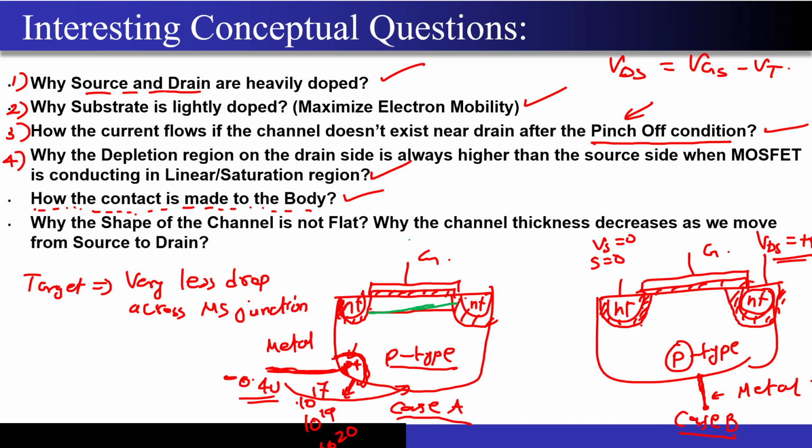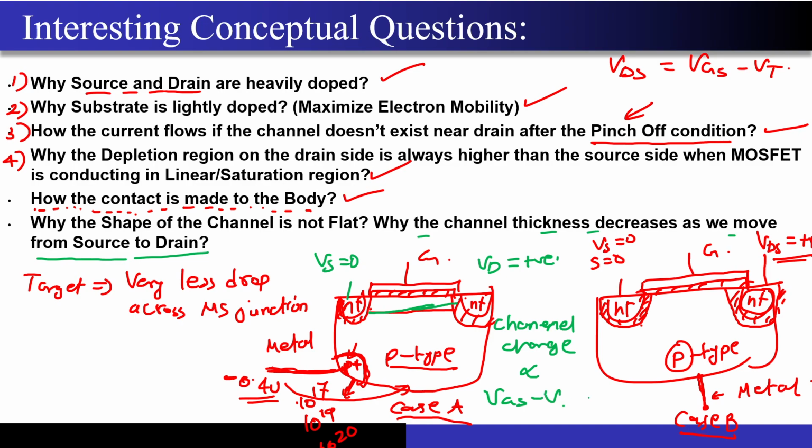So this is a question that generally is asked: why does the channel thickness decrease as we move from source to drain? And we have already seen the reason, right? Vs is 0 over here, Vd is equal to some positive value. The channel charge that I have is proportional to Vgs minus Vt minus the potential at any point in the channel.